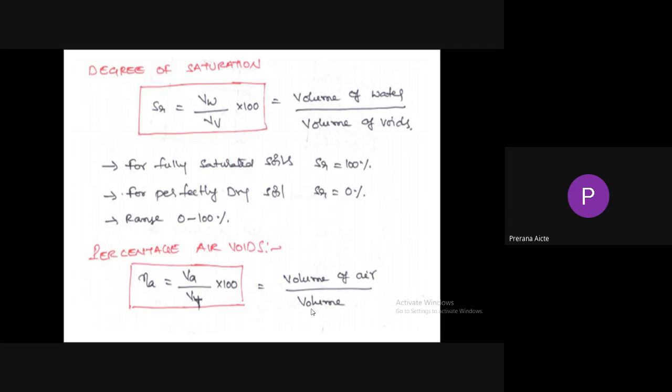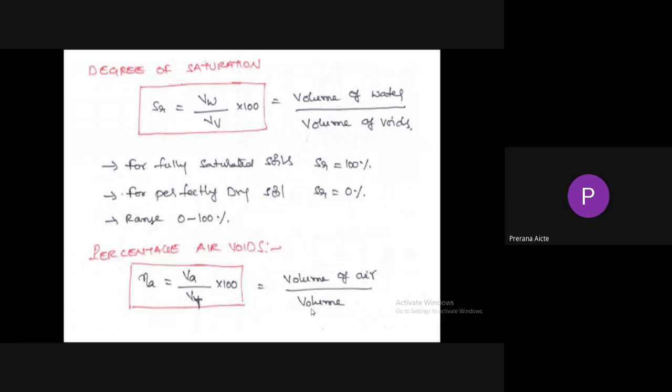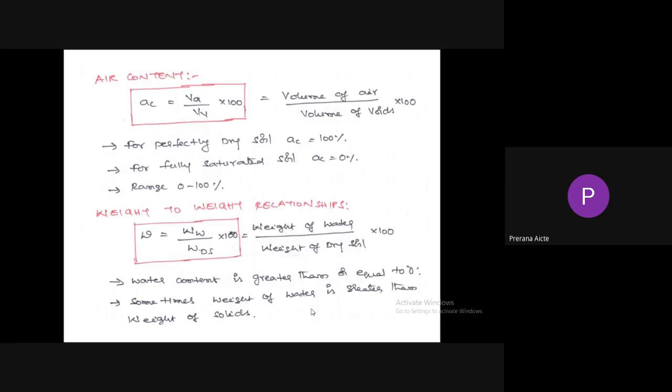So percentage air voids is the ratio of volume of air to the total volume. Air content, denoted by A suffix C, is the ratio of volume of air to the volume of voids. See the difference. Percentage of air voids is the ratio of volume of air to total volume. Air content means the ratio of volume of air to volume of voids.